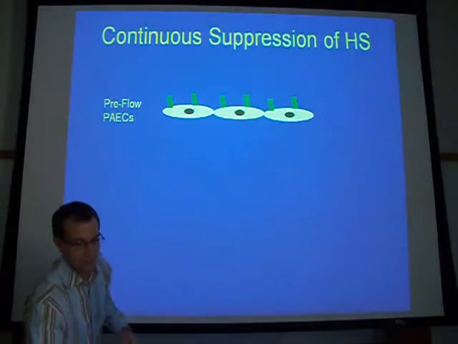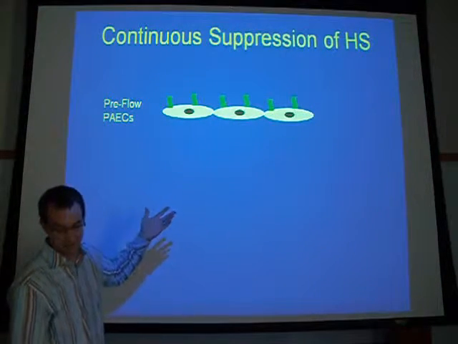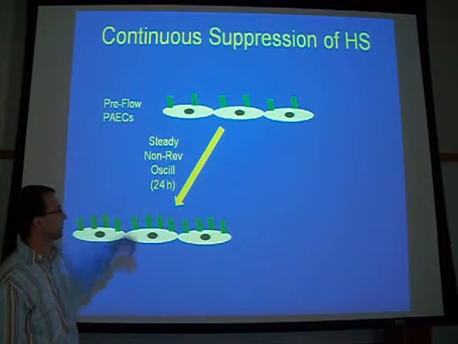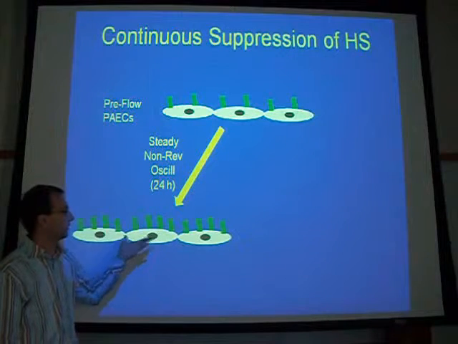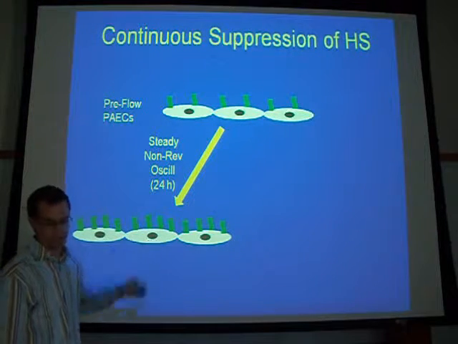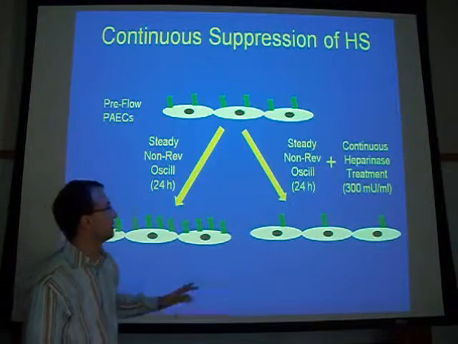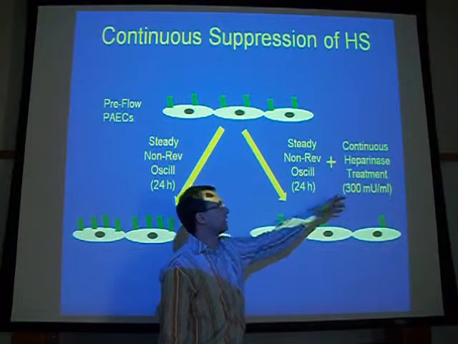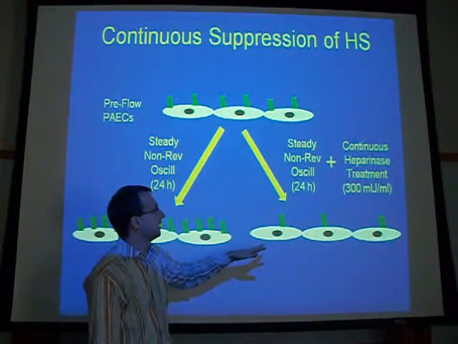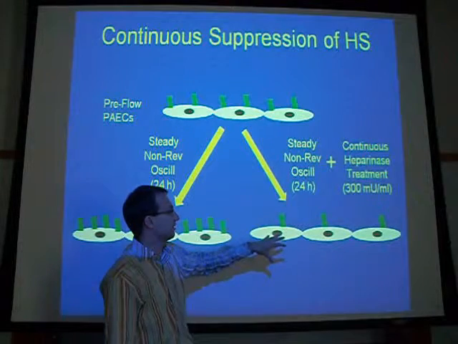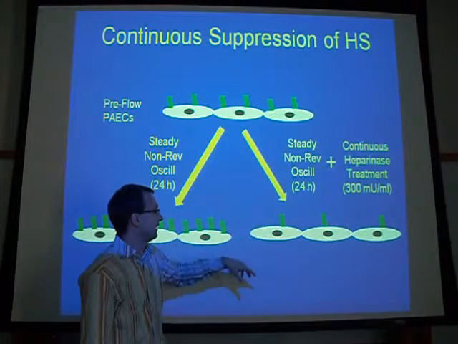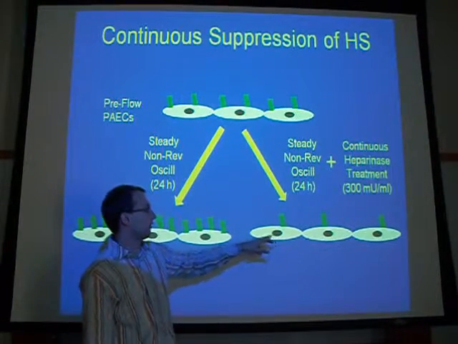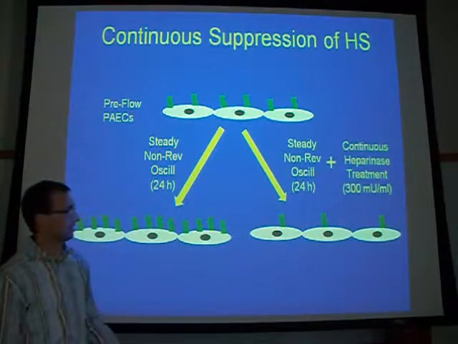Pre-flow, porcine aortic endothelial cells have some heparan sulfate on them, and steady, non-reversing, and oscillatory flow greatly upregulate its expression. So we decided to do a continuous heparinase treatment during the flow, having the heparinase within the media of the flow experiment, so that we can have continuous suppression. We were able to suppress, compared to the control flow, to about a fourth or less of the heparan sulfate on the surface of endothelial cells.